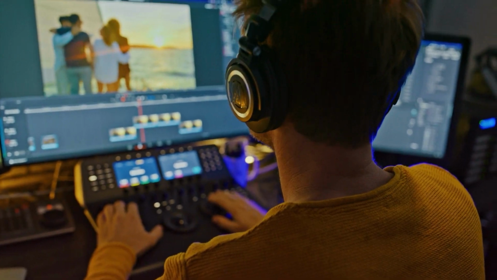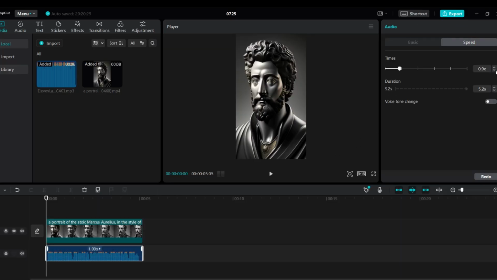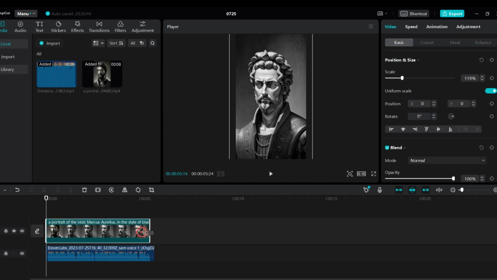Now we'll apply some edits. In the timeline, click on the voiceover, and then up here on the right side, click on Speed. Change it to 0.9 to make it more historic and old. Adding to this, turn on the voice tone change button. Okay, let's play it now.